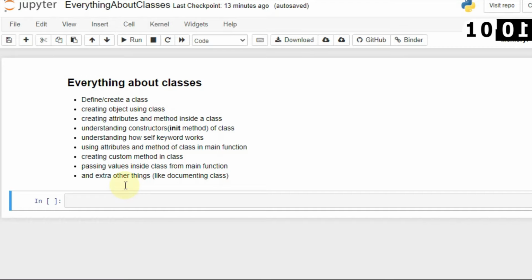Here I am using Jupyter Notebook. It is an online Jupyter Notebook which you can also use. I will provide the link in the description, or you can just Google "try Jupyter" and you will find the same link at the top of the Google results.